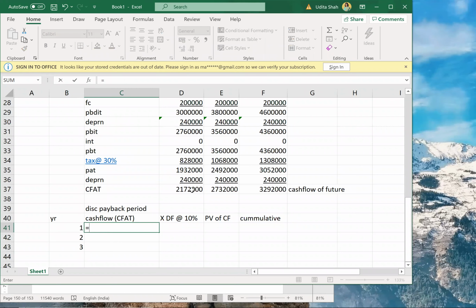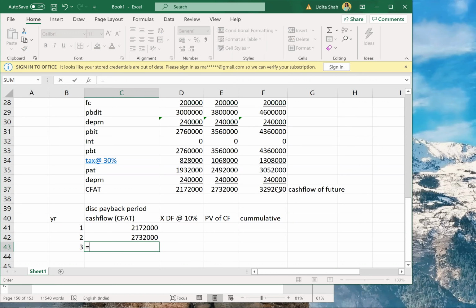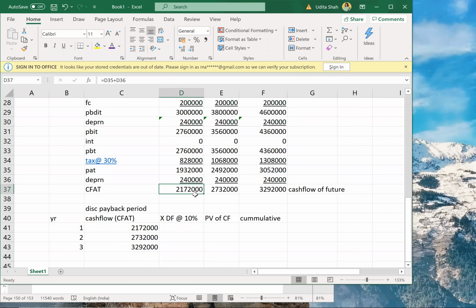What is my cash flow after tax? Correct, these are my cash flows after tax. So I picked up the CFATs from here, and I put it over here. Discounting factor at 10%. Look in your discounting table that I've sent on the group. So 0.909, 0.826 and 0.751.